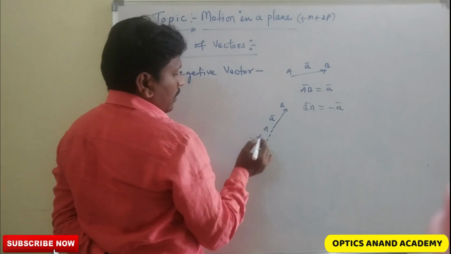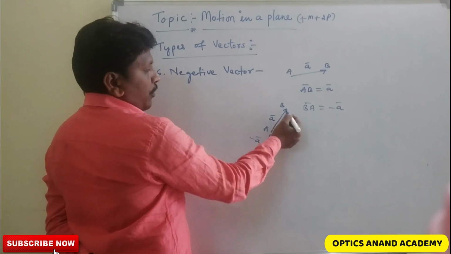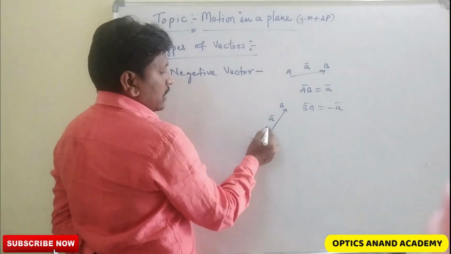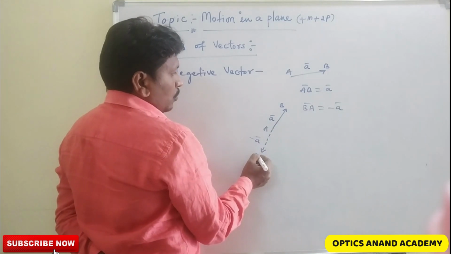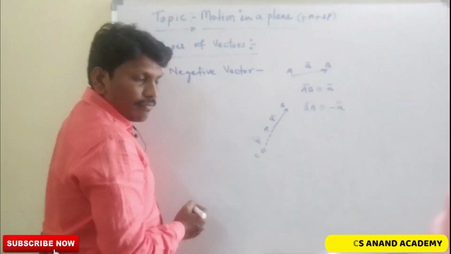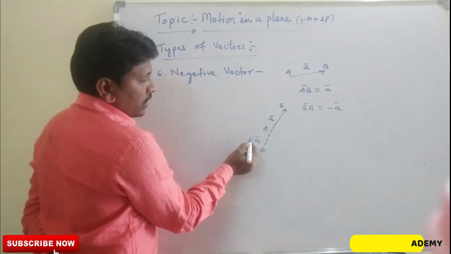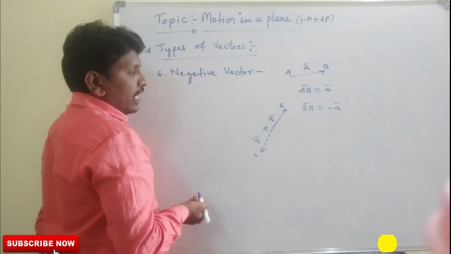That is minus A bar. Starting from A to B, let us consider this is A to B and this is C. This is a negative vector. It is also called a negative vector.